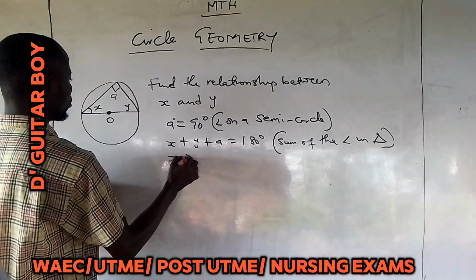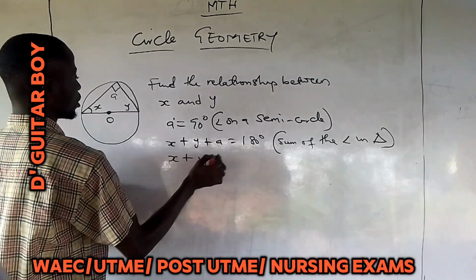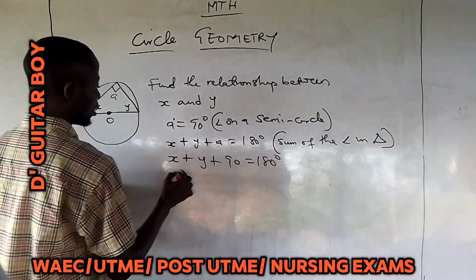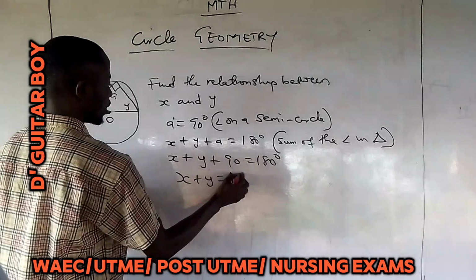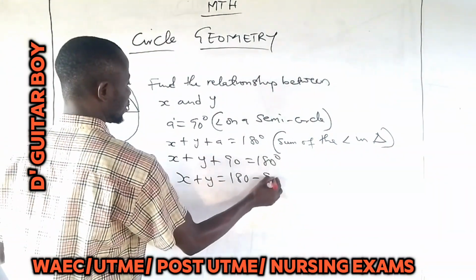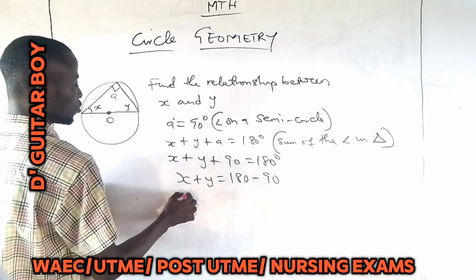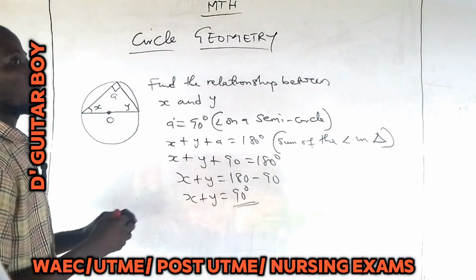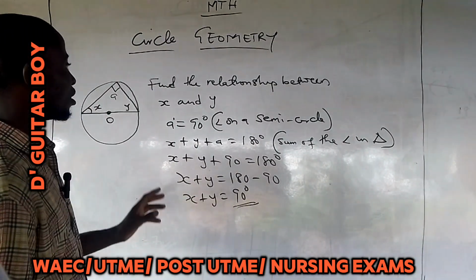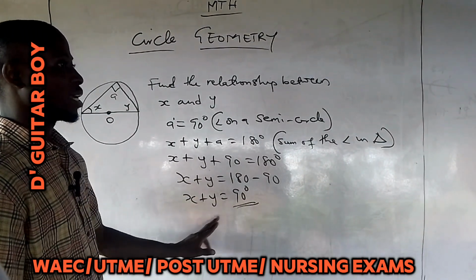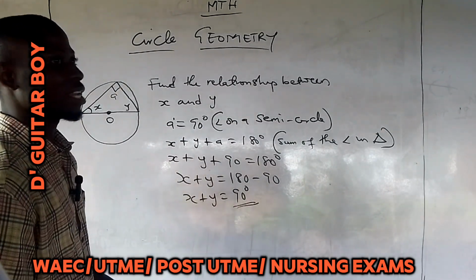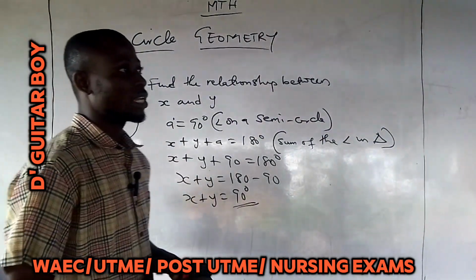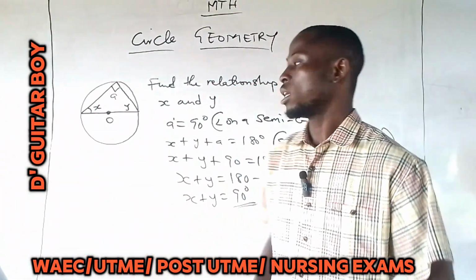X plus Y plus A, which is 90 degrees, equal to 180 degrees. You say X plus Y is equal to 180 degrees minus 90. So 180 minus 90, which is what? X plus Y is equal to 90 degrees. So the relationship between X and Y is that when you add X and Y together, it will give you 90 degrees. This is the final answer. You see how simple this particular question is.